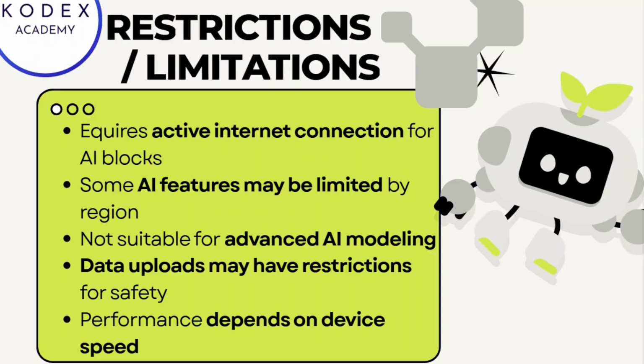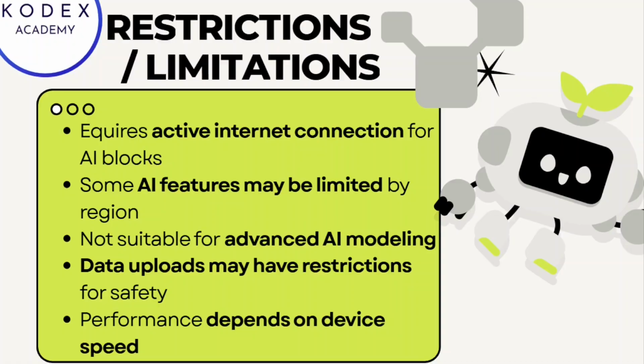Next, the performance of your AI projects really depends on your device speed. If your device is old, or its speed is affected by heavy memory use or a bad internet connection, the performance of your project will be affected. If your device is good and your internet connection is good, your project will work very fine. Otherwise, your project speed might go down because your device is not working at that speed or your internet connection is not that good.